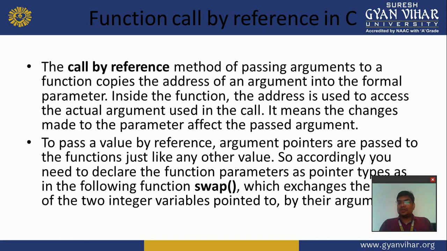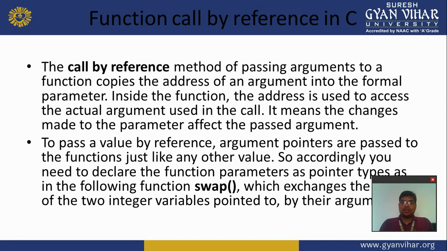To pass a value by reference, argument pointers are passed to the function just like any other value. So accordingly, you need to declare the function parameter as a pointer type, as in the following function swap, which exchanges the original values of the two integer variables pointed to by their arguments.